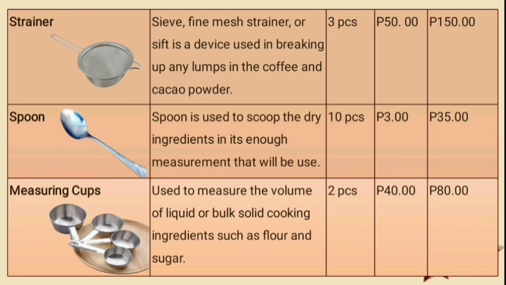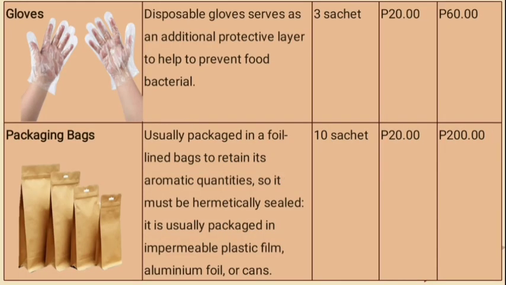Spoon is used to scoop the dry ingredients in enough measurement that will be used. Measuring cups are used to measure the volume of liquid or solid cooking ingredients such as flour and sugar. Gloves. Disposable gloves serve as an additional protective layer to help prevent food bacteria. Packaging bags, usually foil-lined bags to retain its aromatic quality so it must be hermetically sealed. It is usually packaged in resealable plastic films, aluminum foils, or cans.